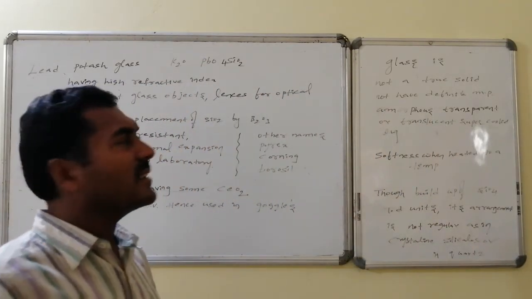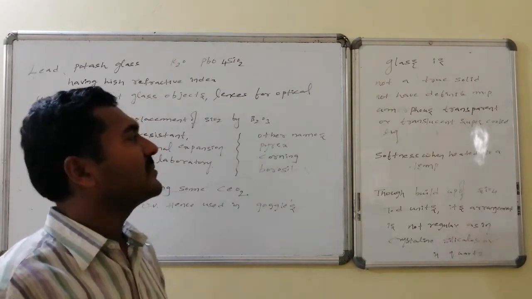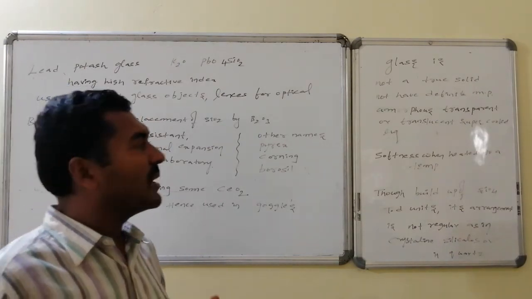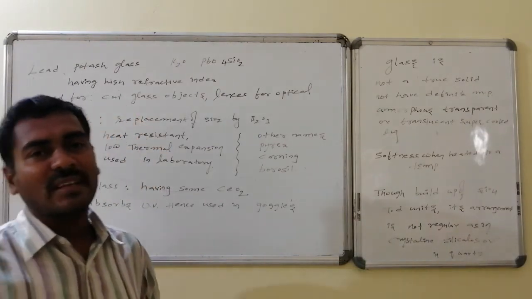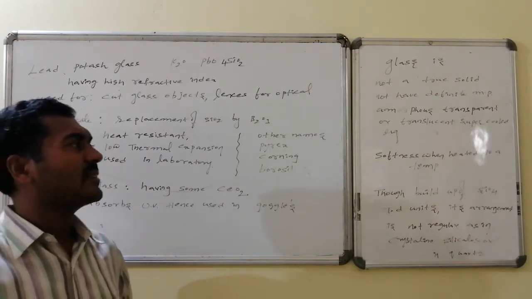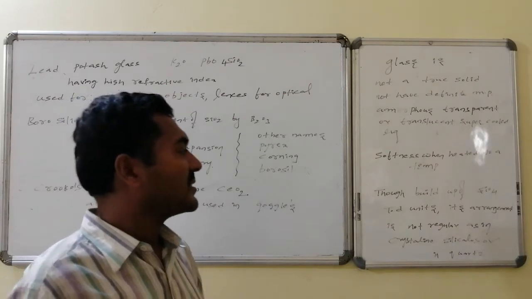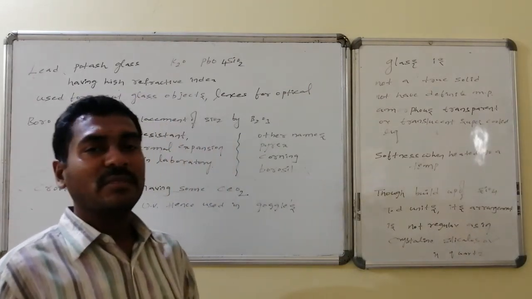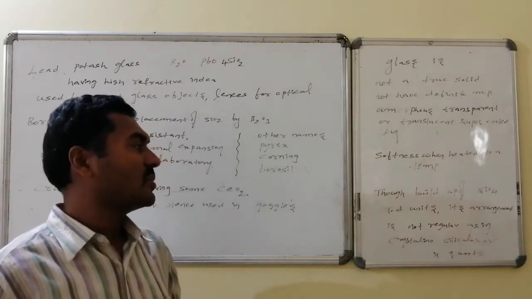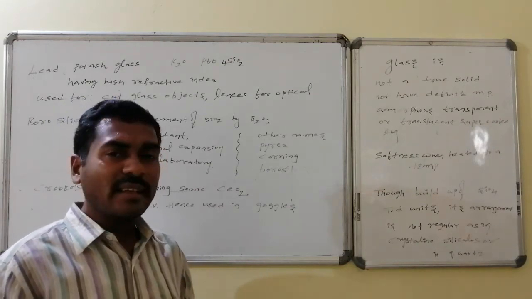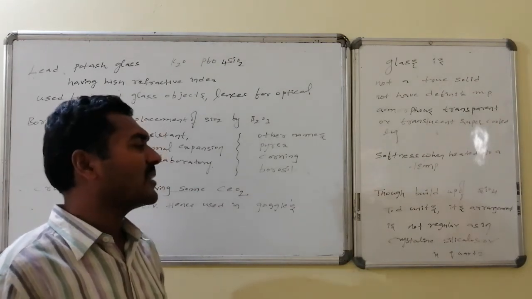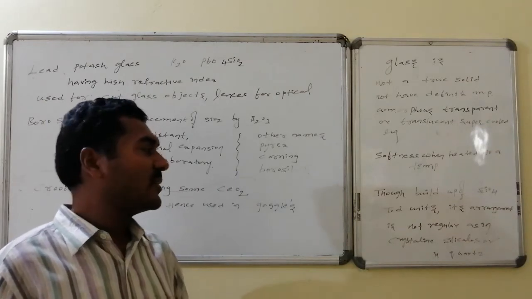Generally, glass is not a true solid, and it does not have a definite melting point. It is amorphous, either a transparent or translucent supercooled liquid. It softens on heating to a particular temperature. Though it is built up of silicate, that is SiO4 units, which are tetrahedral, their arrangement is not so regular from one end to the other end.